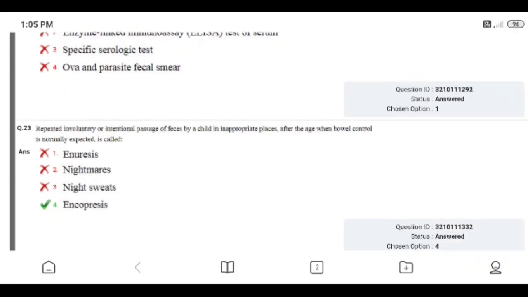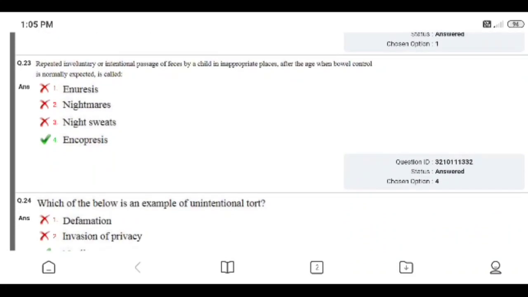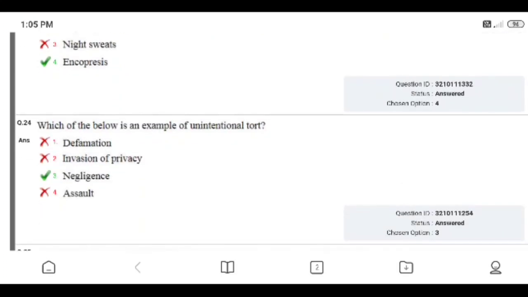Question number 23. Repeated involuntary or intentional passing of feces by the child in inappropriate places after the age when bowel control is normally expected is called: enuresis, nightmares, night sweats, or encopresis. Right option is 4, encopresis. I chose option 4, so I answered correctly.